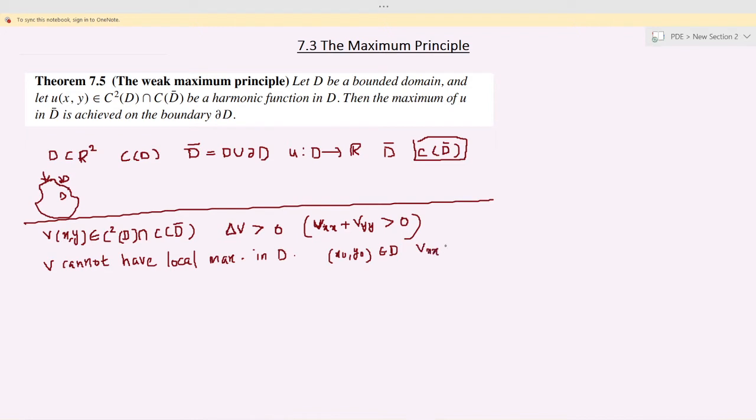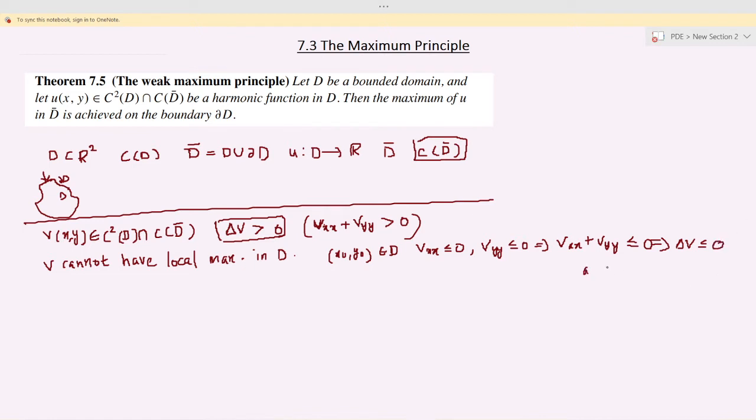So you will get v_xx less than or equal to 0 and v_yy less than or equal to 0, which implies that v_xx plus v_yy is less than or equal to 0. But this is a contradiction because we have assumed that Δv is greater than 0. So this implies Δv is less than or equal to 0, a contradiction.